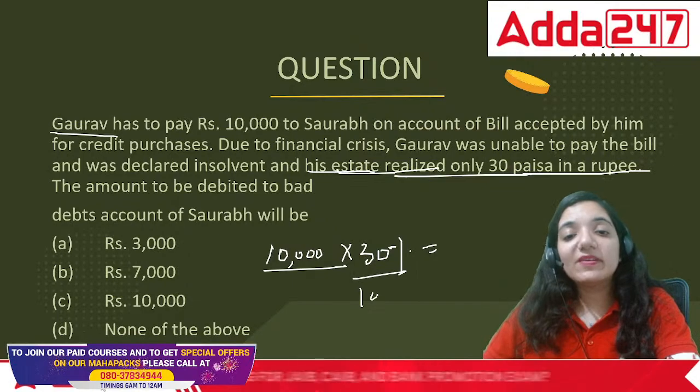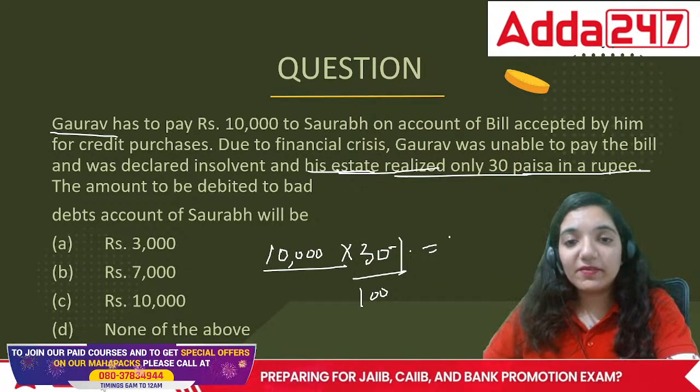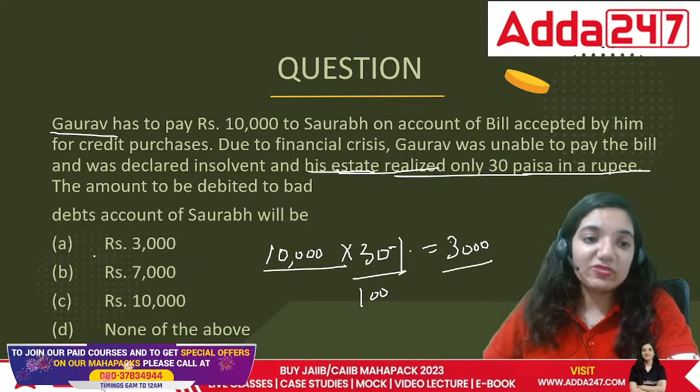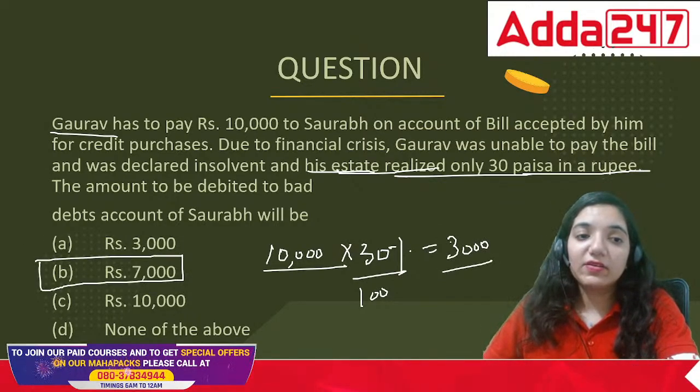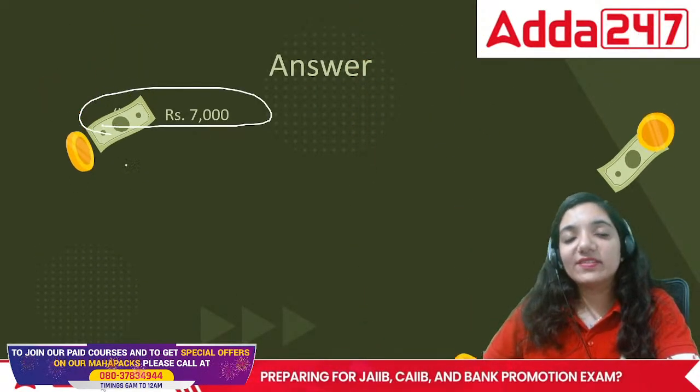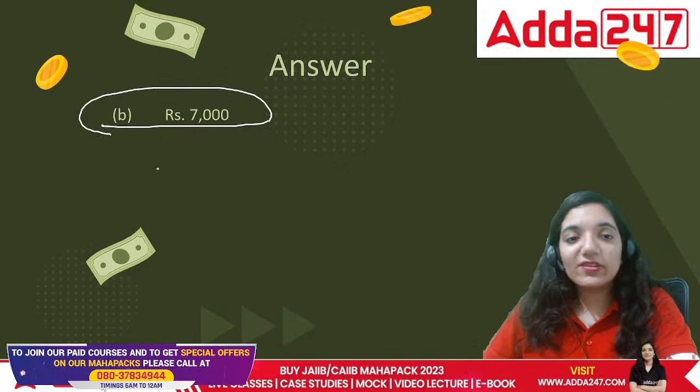See, the point is Gaurav had to pay Saurabh, so ultimately Saurabh was supposed to receive 10,000, and the particular person said the amount realized was hardly 30% of it. His estate realized only 30 paisa in a rupee. That means 10,000 into 30 divided by 100, it is 3,000 rupees recovered. So the remaining 7,000 was not recovered. So the bad debts in this case would be 7,000 rupees.